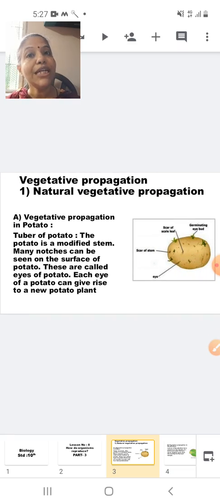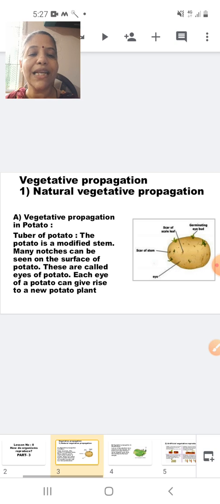Now let's go to the next part. But before that, I once again repeat, what is vegetative propagation? Vegetative propagation is propagation by using the different parts of the plants like root, stem and leaves. Now in case of potato, as I mentioned to you, potato is a modification of underground stem for the storage of food, because of which we call them tubers. Now let's go on to the next slide.